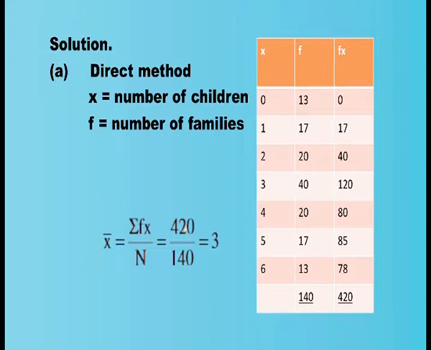That means 420 divided by 140 is equal to 3. So 3 is the mean of the given series. This is according to direct method. Now we proceed on to shortcut method.